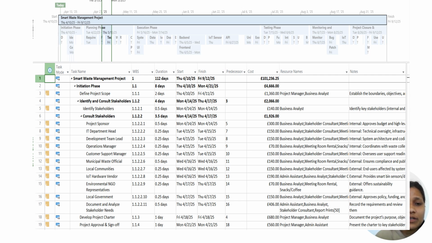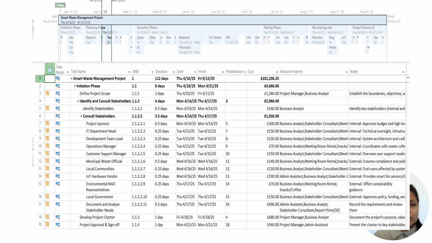In the initiation phase, the work breakdown structure level is 1.1, and the duration for this phase is 8 days. It starts on 10th of April 2025 and ends on 21st of April 2025. The cost for this phase is 4,666.